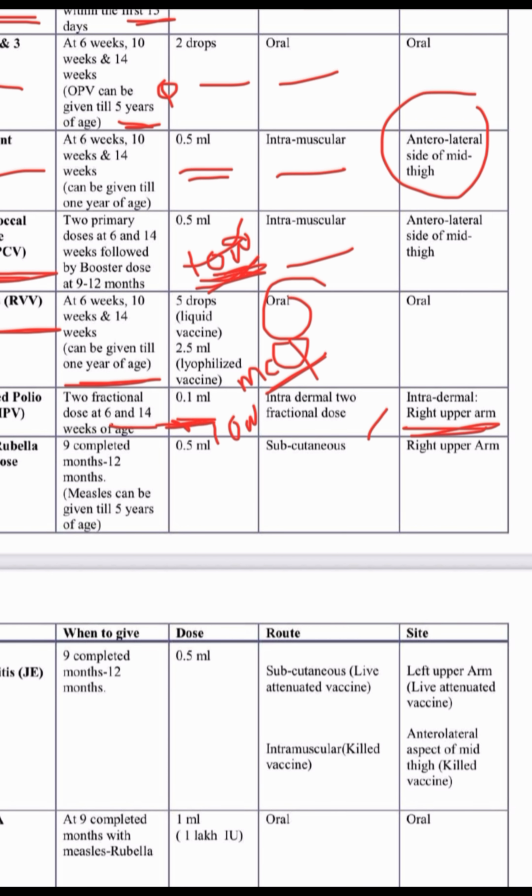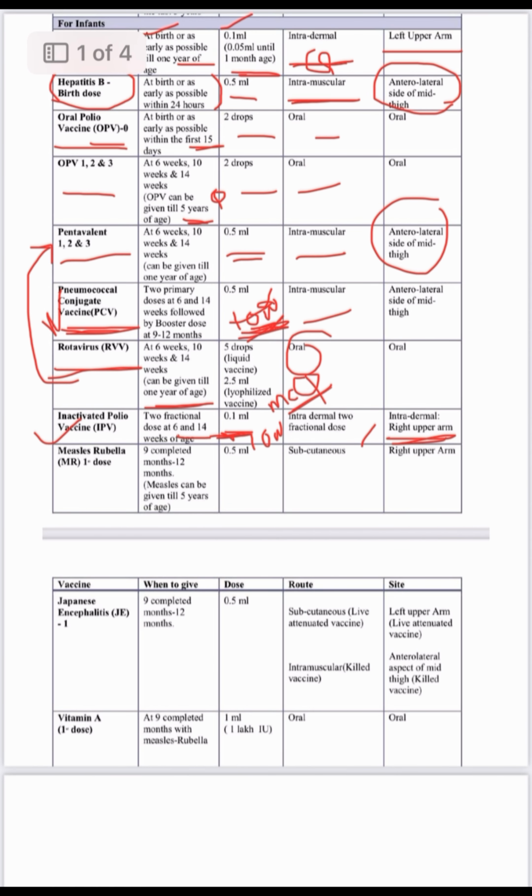The other vaccine given intradermally in the left upper arm is BCG, 0.1 ml. IPV is also 0.1 ml intradermal, but on the right side. Remember, polio is always right.